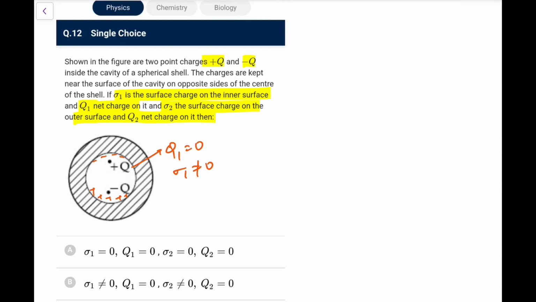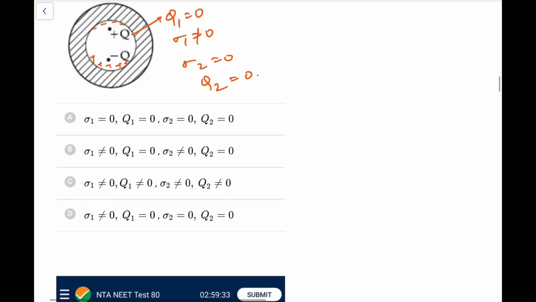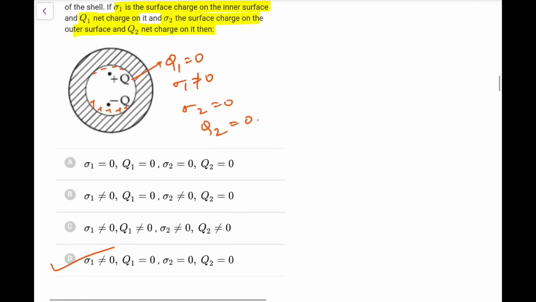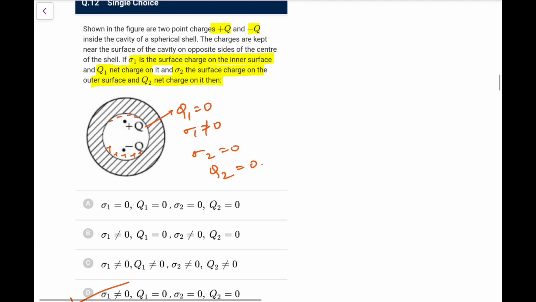And because the sphere is settled here, outside there will be no charge induced, no surface charge density, because outer surface charge density comes when there is an electric field from outside. There is nothing outside, so sigma 2 will be 0 and Q2 is going to be 0. So it's a very conceptual question. It will be option D.